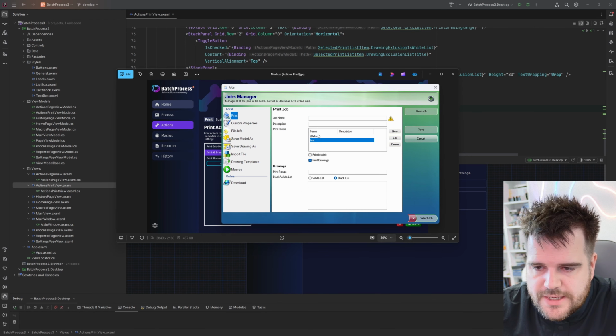We need to bind this to an actual list of something that can host that information. And that will be in the actions print view model, because this is not part of this overview. It's actually part of this data. It's going to be in the print view model, and it's going to be a list of names and strings. So we're actually going to need another subclass, which doesn't necessarily need a view model because it's just a name and string. But the proper way is to have a class with just name and string inside.